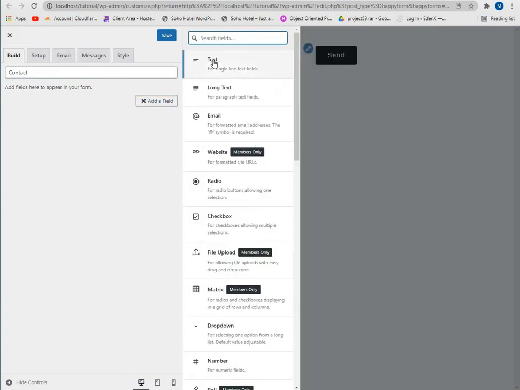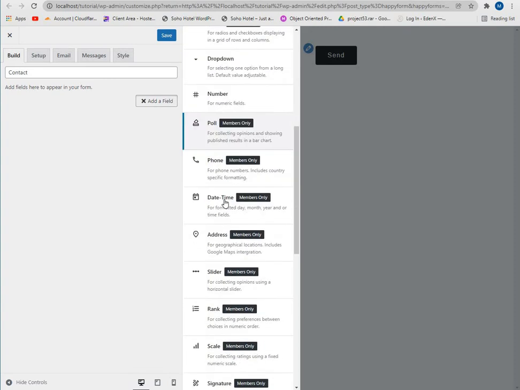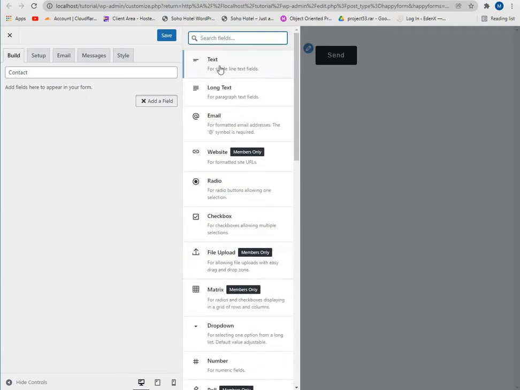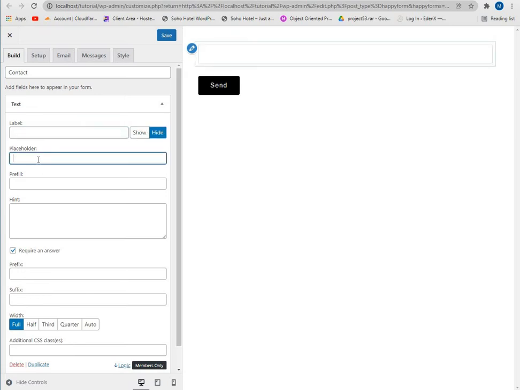You can see there are a lot of fields and some of them are paid, so you have to pay for this, but we don't need any paid things. Let's add a text field. We don't want to give a label, we want to give a placeholder like our contact form. So let's give a placeholder.